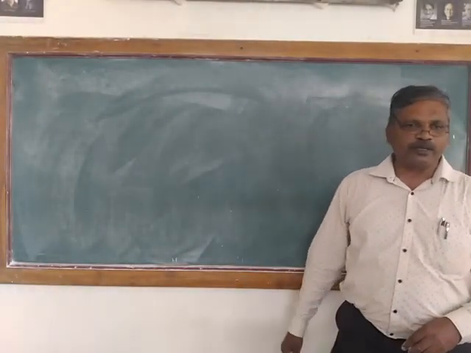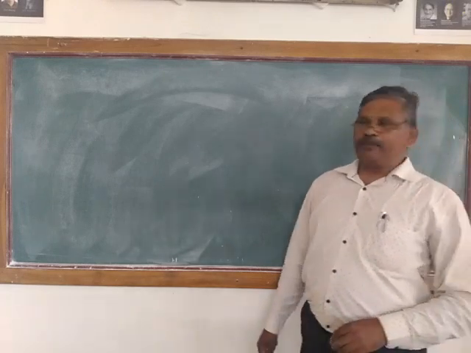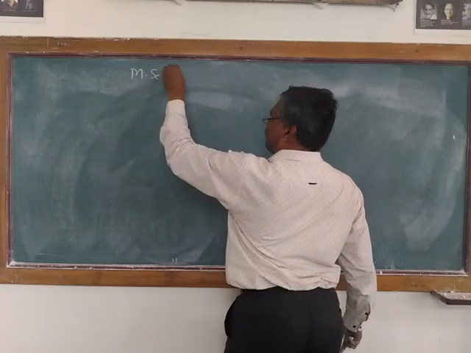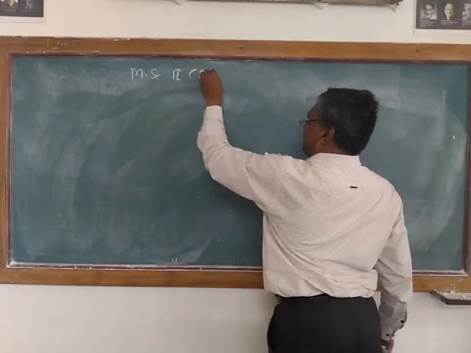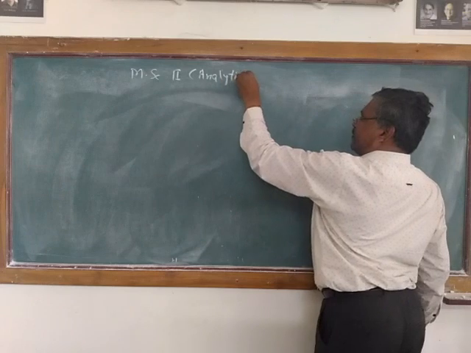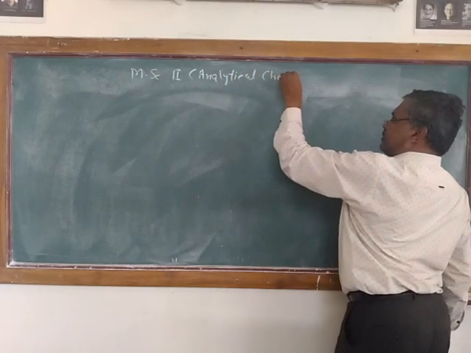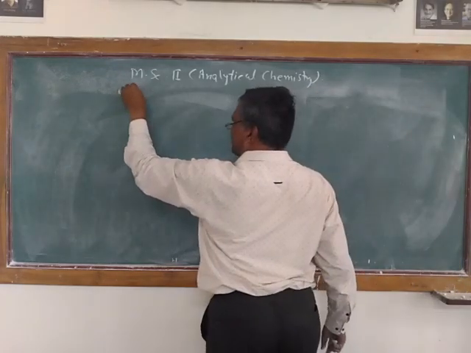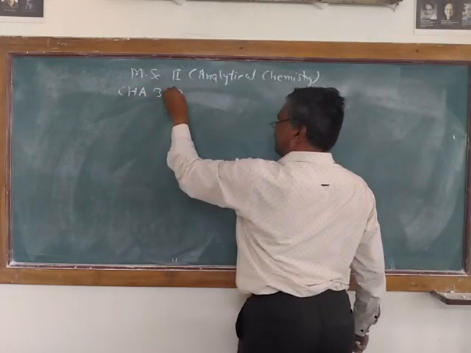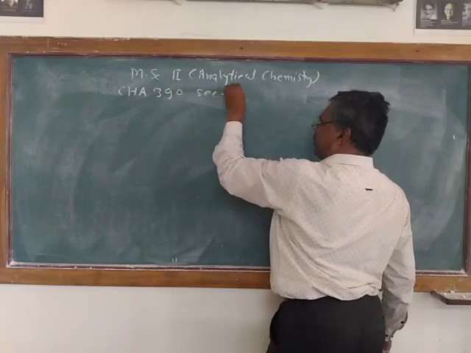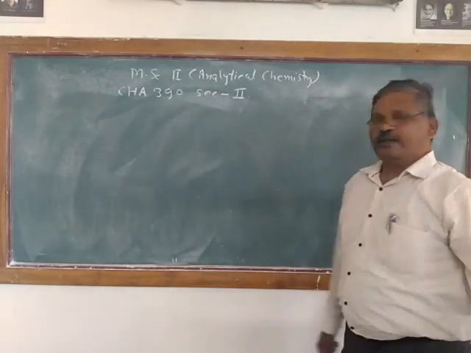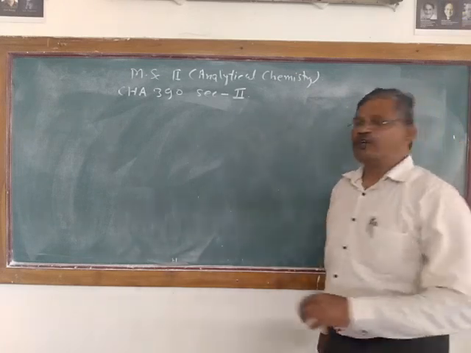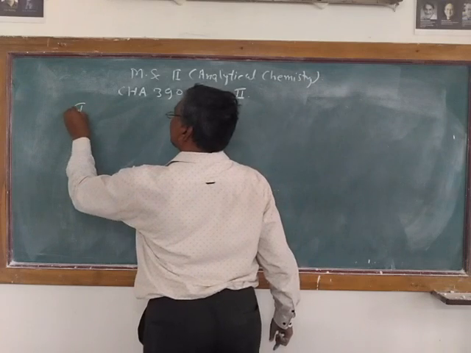I am going to take the topic from MSc Part 2, Analytical Chemistry. I will take the paper CHA 390 section 2, and in this section we have the first topic, that is Introduction to Thermal Methods of Analysis.